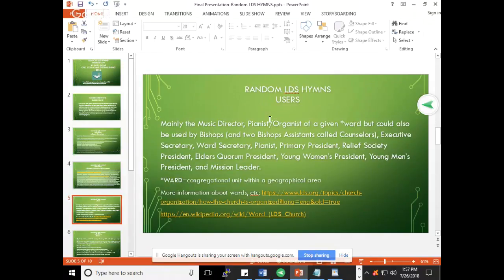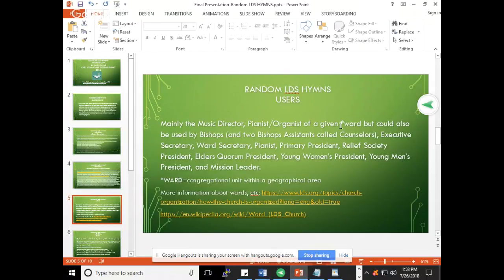Okay, so the users for this app are going to be mainly the music director or the pianist or an organist of a given ward. And a ward, I actually put an asterisk, it's a congregational unit within a geographical area. So it's basically where we meet on Sundays or on the weekday for an activity. So it can be one ward per city, or some cities have more than one ward. But we can think about a ward in each city in the U.S. at least.